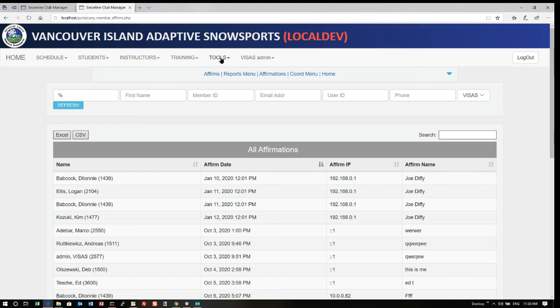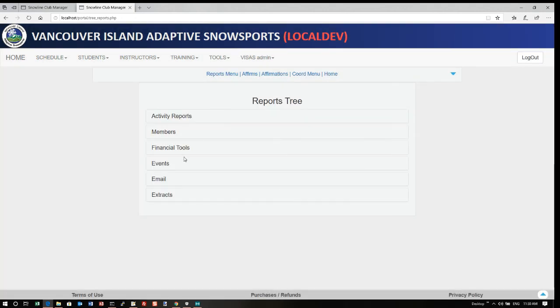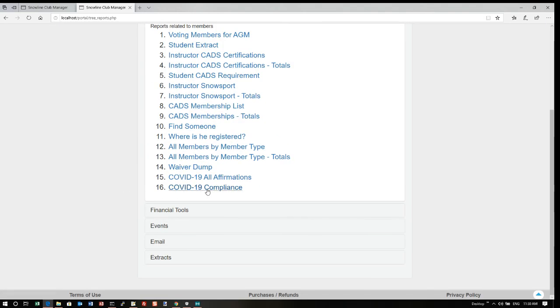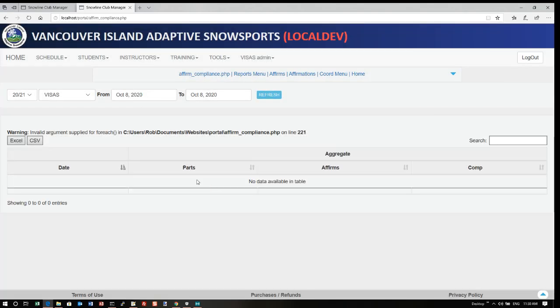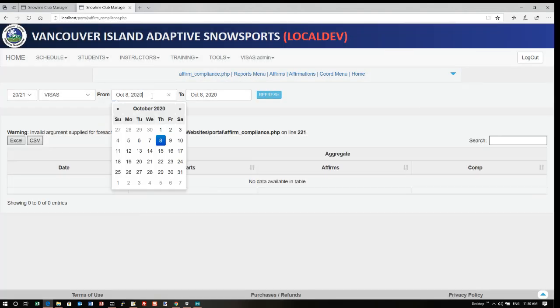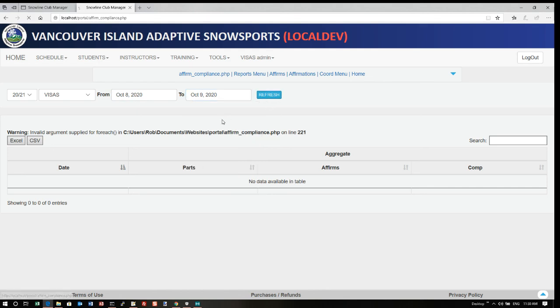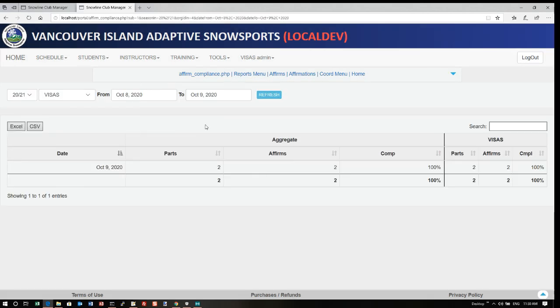The other report that you get is the compliance report, overall compliance, and you can see how your club is doing. So I'll go to the compliance and it just quickly crops out. There we go. There were lessons, there were 2 participants on October 9th. I had 2 affirmations. They gave me 100% compliance. If I was a division, then I would see all of the clubs. I'd see the club compliance and then the overall compliance for my division, or for national you see across the country for compliance.